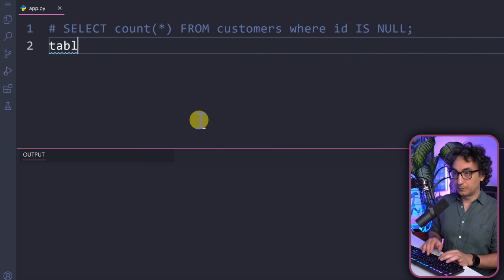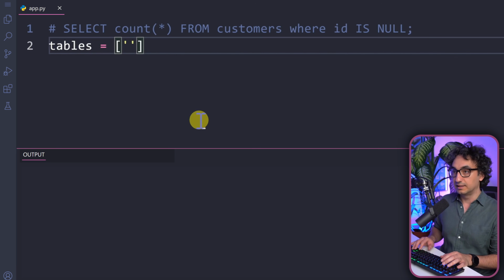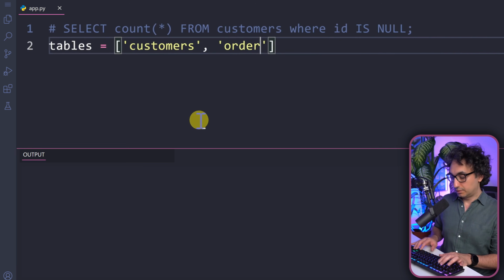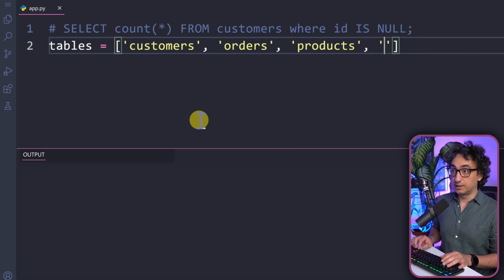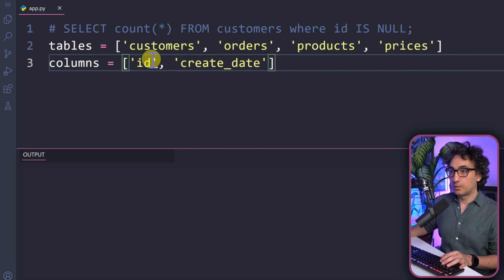It is very simple. First, we're going to create a list of all tables that we are interested in. So let's say we have the customers, we have orders and products. So here we make a list of all tables that I would like to query. And here, for example, the prices. Then next I need the columns that I am actually checking. So we're going to make another list for the columns. And here I was checking only for the IDs and the creation dates. So those 2 columns are part of all my tables.